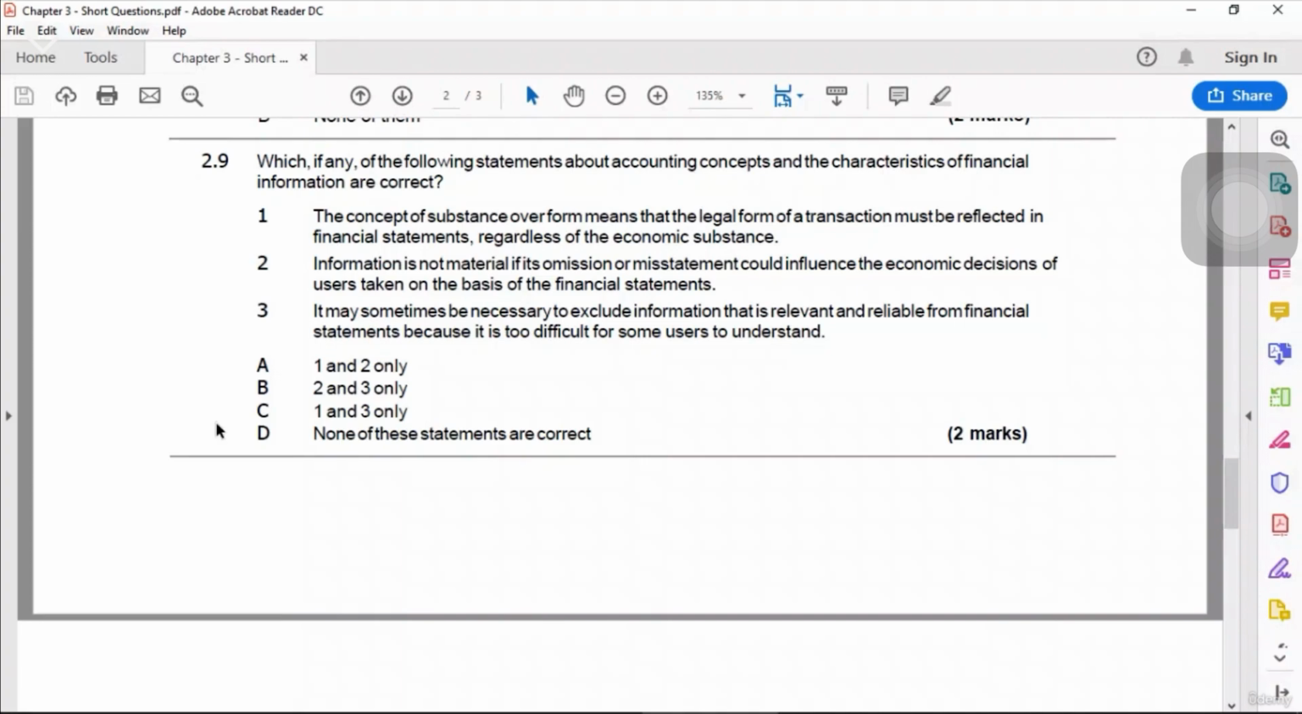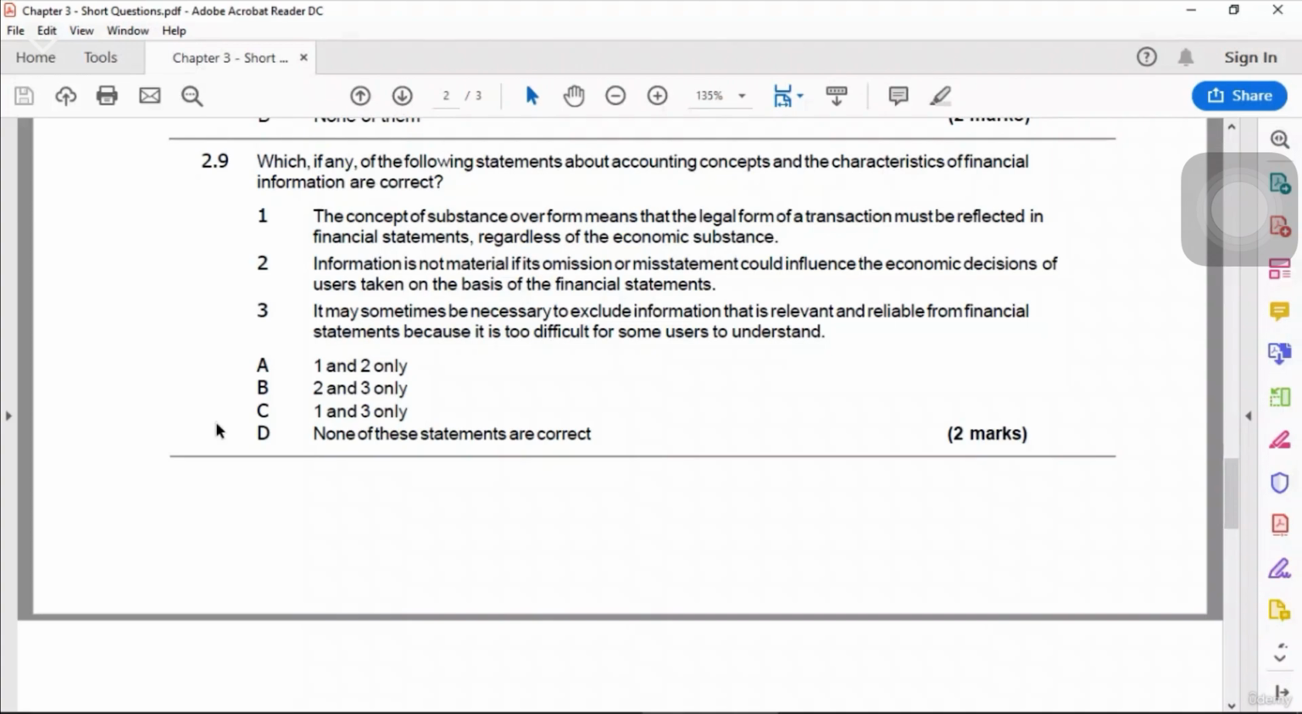Number 2, information is not material if its omission or misstatement could influence the economic decisions of users taken on the basis of financial statements. So it says information is not material if its omission could influence. No, it is wrong, because only material information could influence. It says not material, I would say it is material. So option number 2 is also wrong.